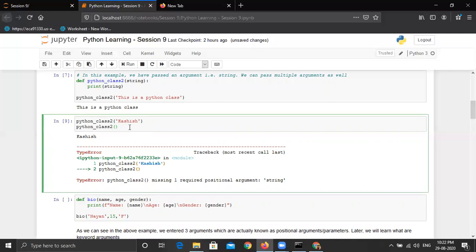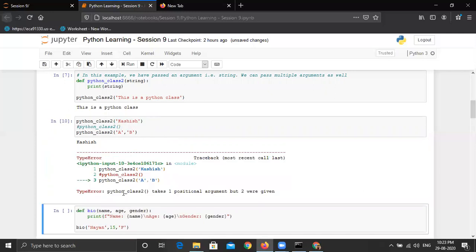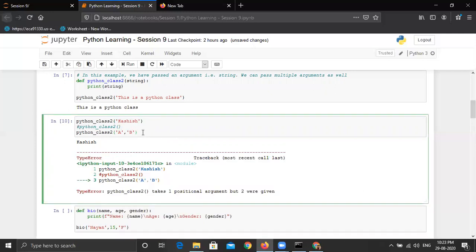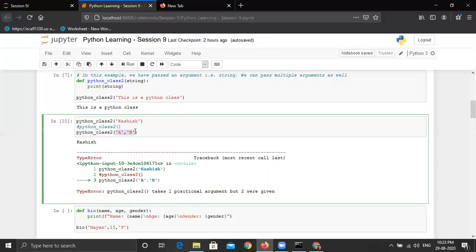So one more thing here. Here I have passed one argument. Here we have not defined any argument. Let's pass two arguments. Suppose I am giving a and comma b. So in this, and let me comment this. Now this is also giving us an error because we have just given one argument as a, you can say input, in Python class 2, but here we are giving two arguments in the function call. So it is saying that it takes only one positional argument, but two were given. So this is also an error.